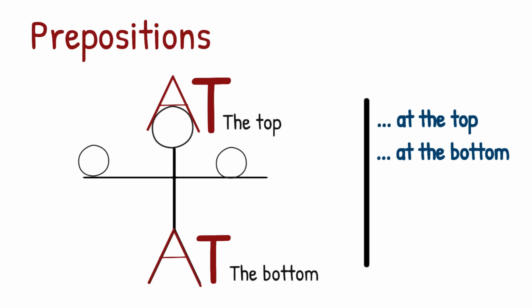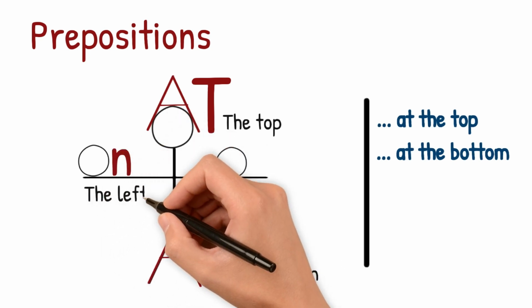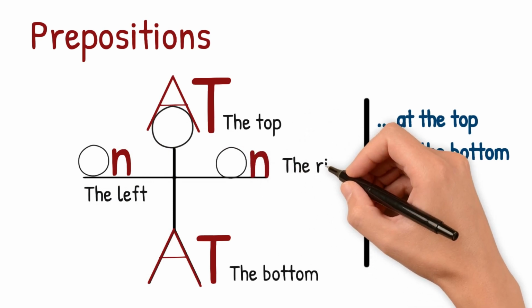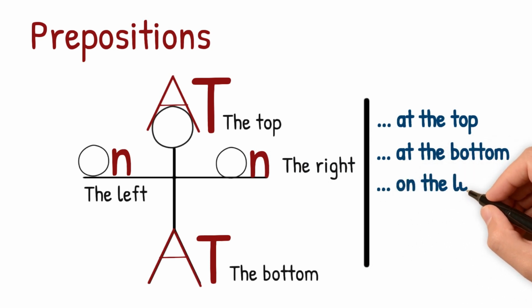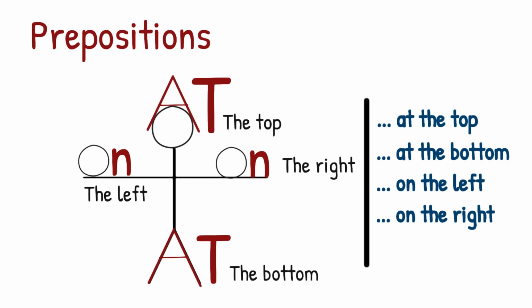Left hand and right hand. We have two balls. One is on the left and the other ball is on the right. So if we want to talk about left and right, we use the preposition on.